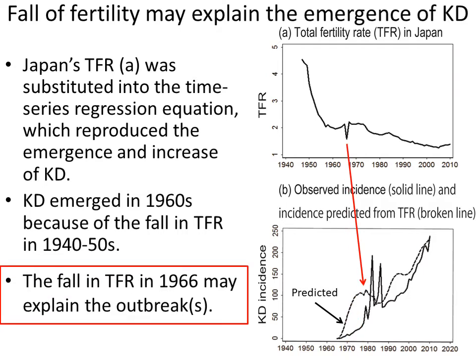Interestingly, there is a protrusion on the predicted line at 1981. This protrusion was predicted by the sudden fall in total fertility rate in 1966. This suggests that the decline in the fertility in 1966 ignited the outbreak of Kawasaki disease.